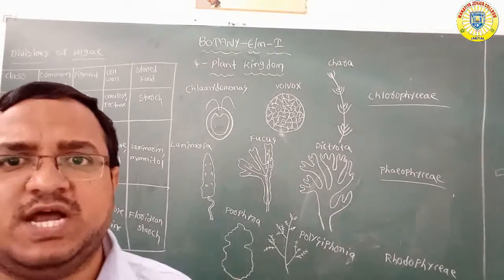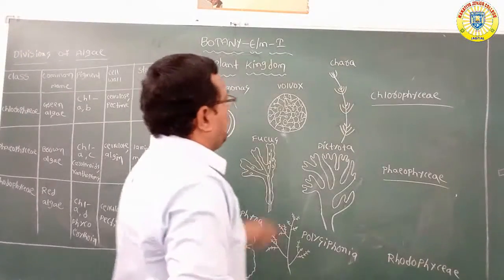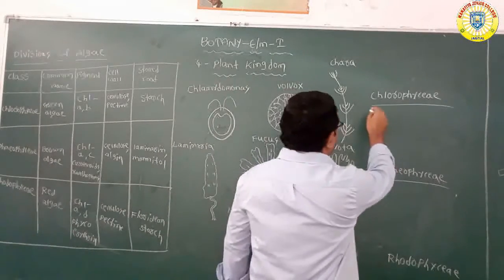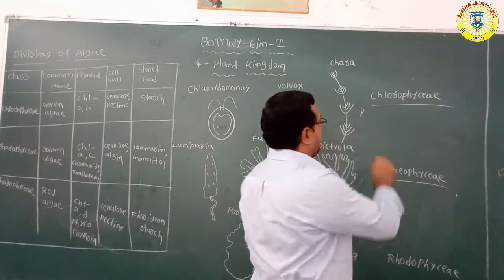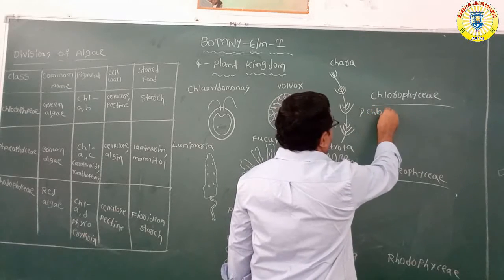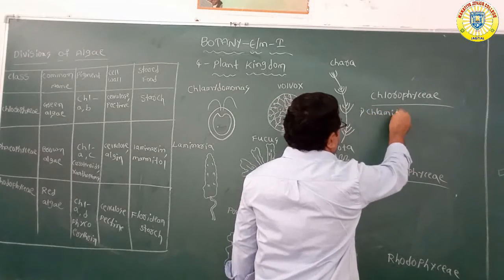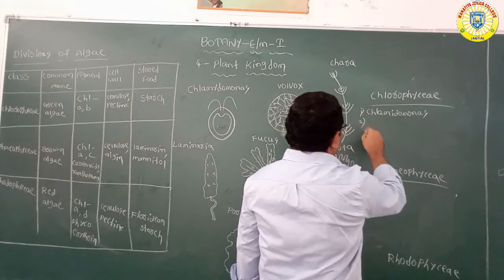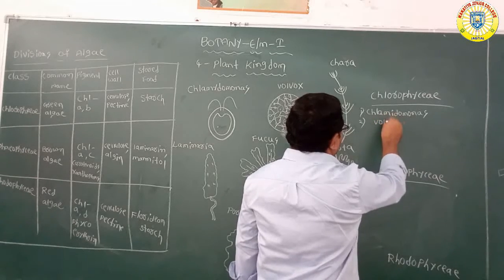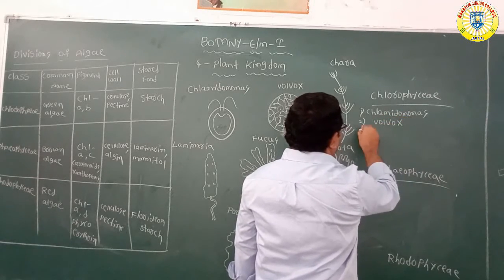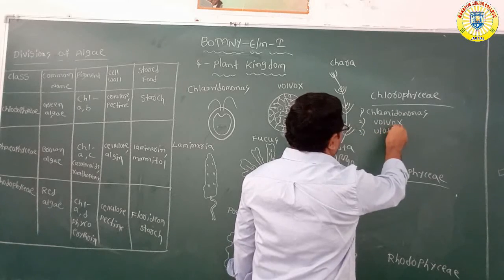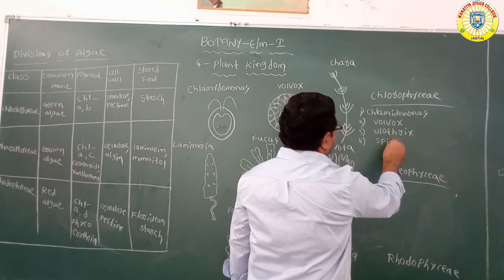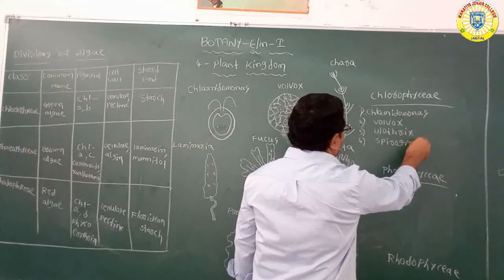Next, examples of Chlorophyceae. You can see what are the examples of the Chlorophyceae. One is Chlamydomonas, second Volvox, Ulothrix, Spirogyra, and Chara.